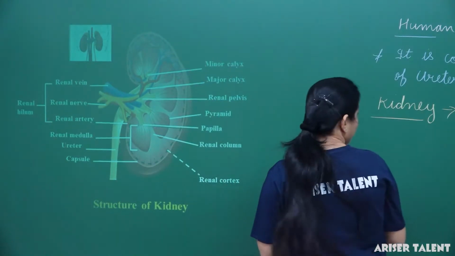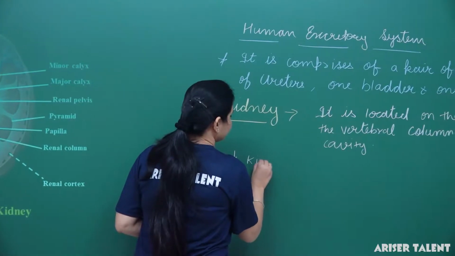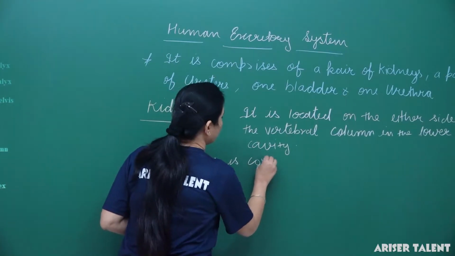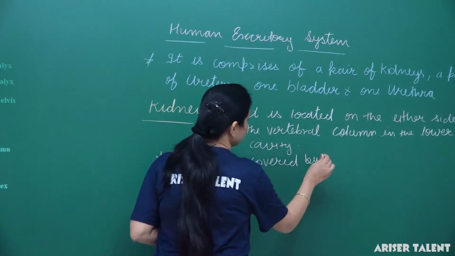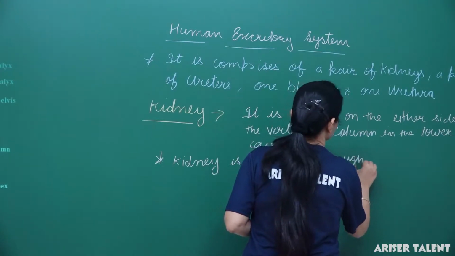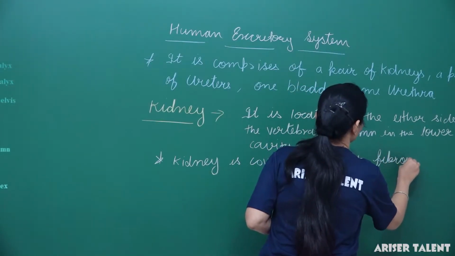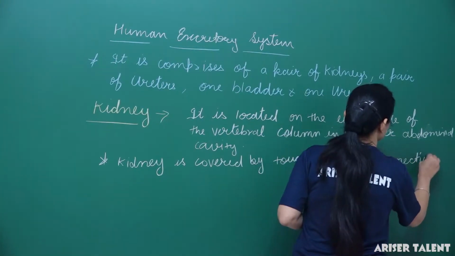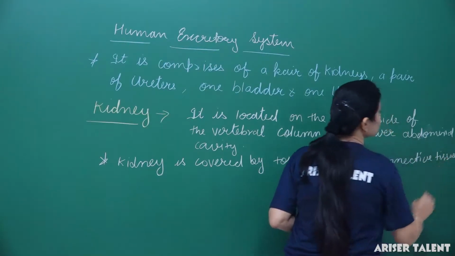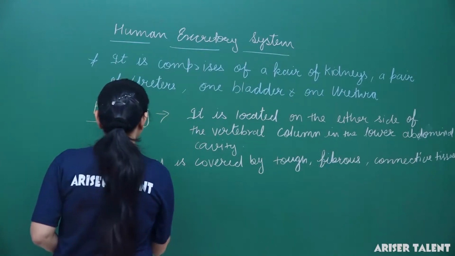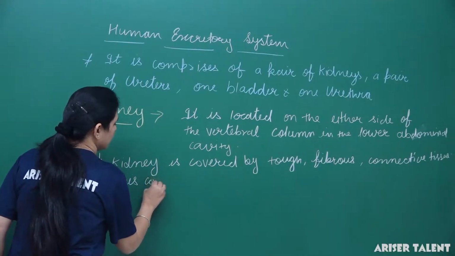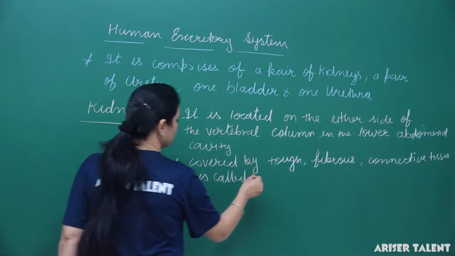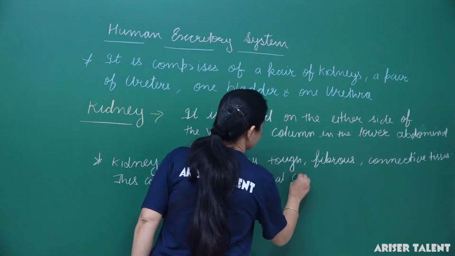So let me mention, each kidney is covered by tough fibrous connective tissue, and this covering is known as the renal capsule.